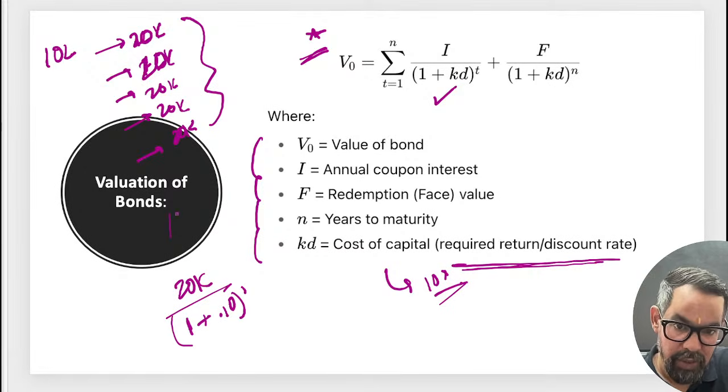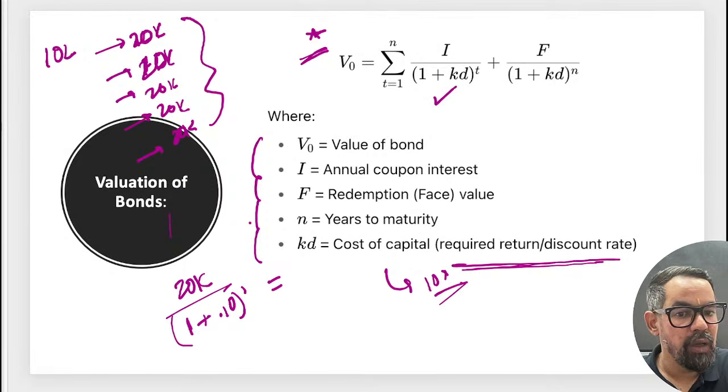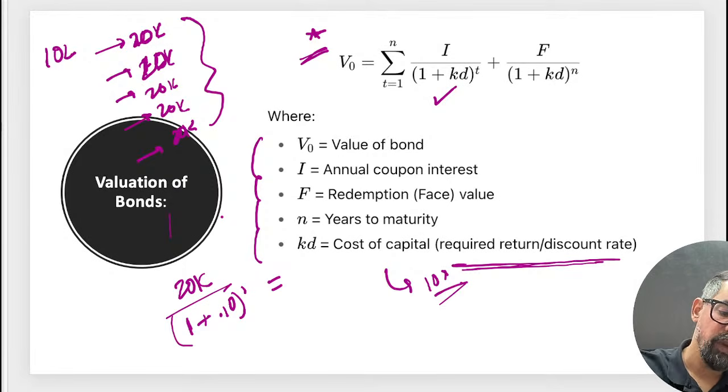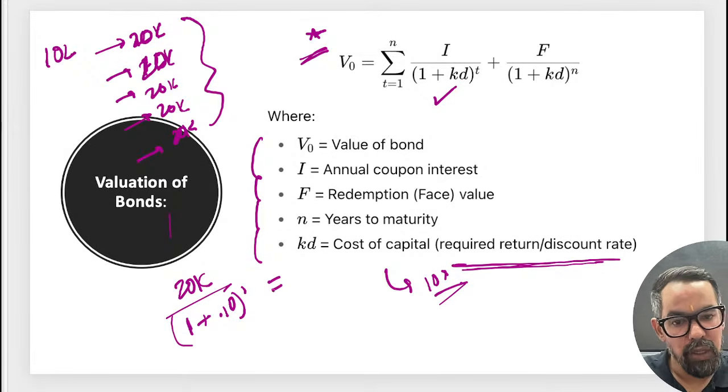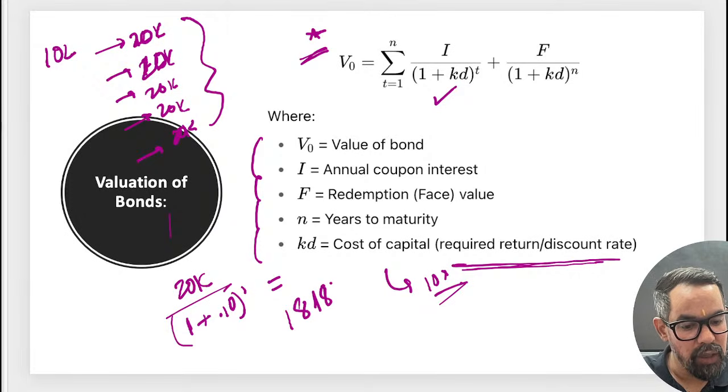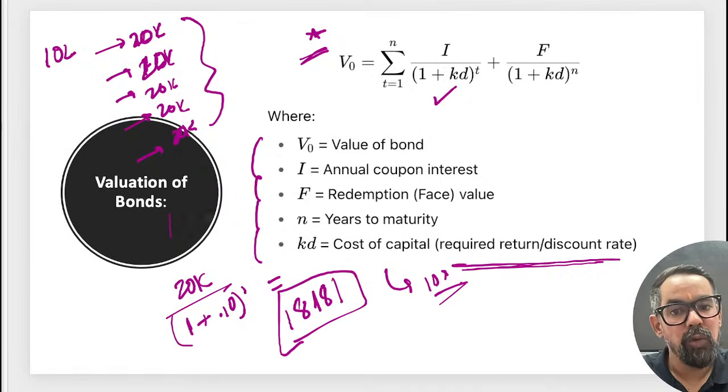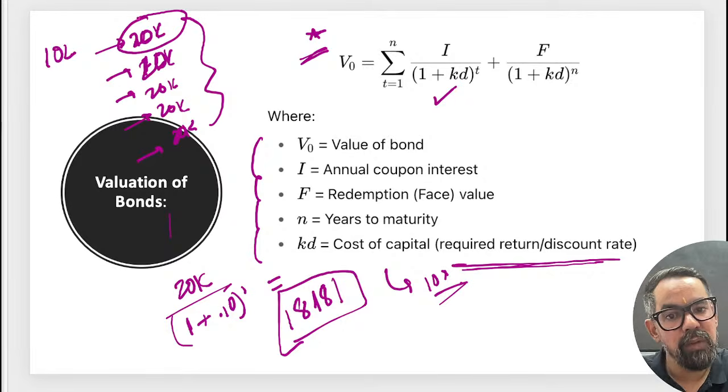The outcome is 20,000 divided by 1.10, which is 18,181. So this is your present value. The money we receive at the end of the first year is worth 18,181 today. Why are we doing so?